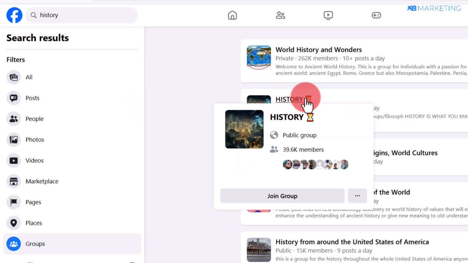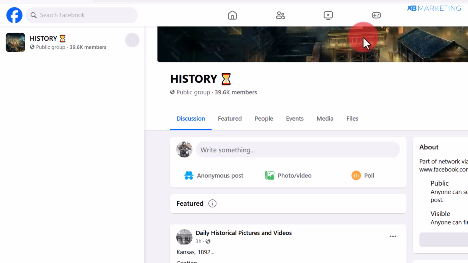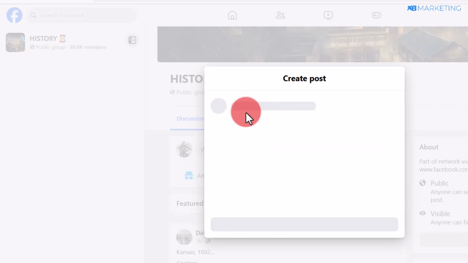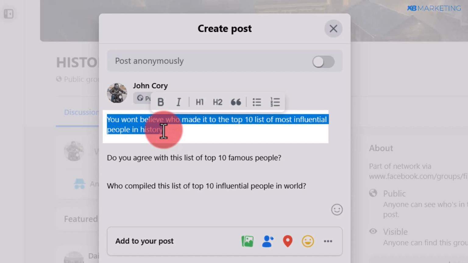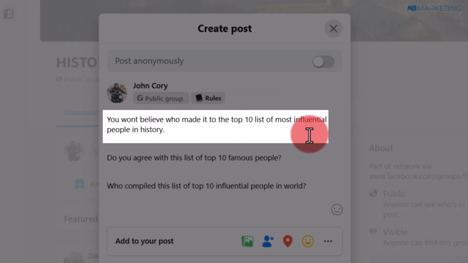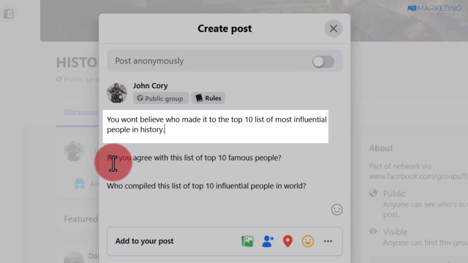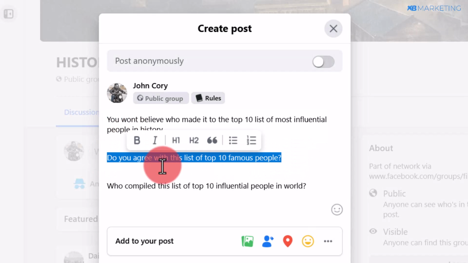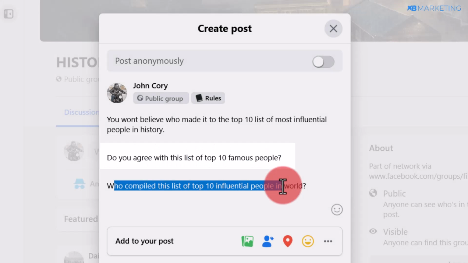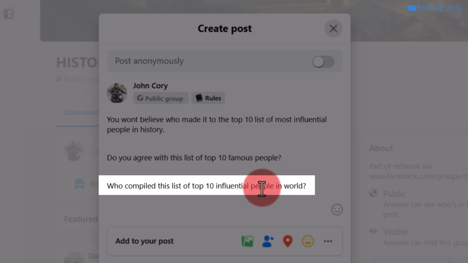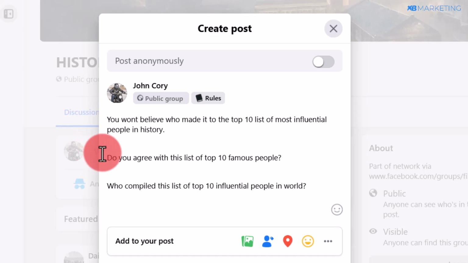So if you come over to any of these groups, what you want to do is very, very simple. Okay, so you want to give value in this group. You want to then come over to where it says write something. You want to then type in questions like this. These are some examples you can use right here. You can see, you won't believe who made it to the top 10 list of most influential people in history. All right, this is also another example right here. Do you agree with this list of top 10 famous people? And this is also another one you can use. Who compiled this list of top influential people? This is only to make people want to check out the website.